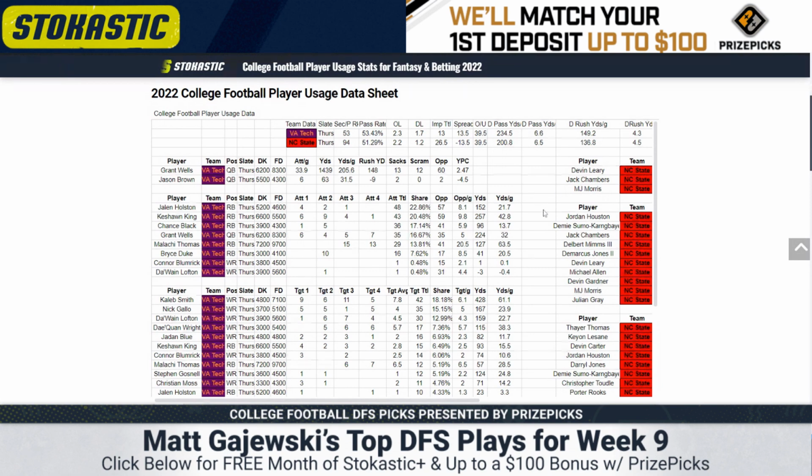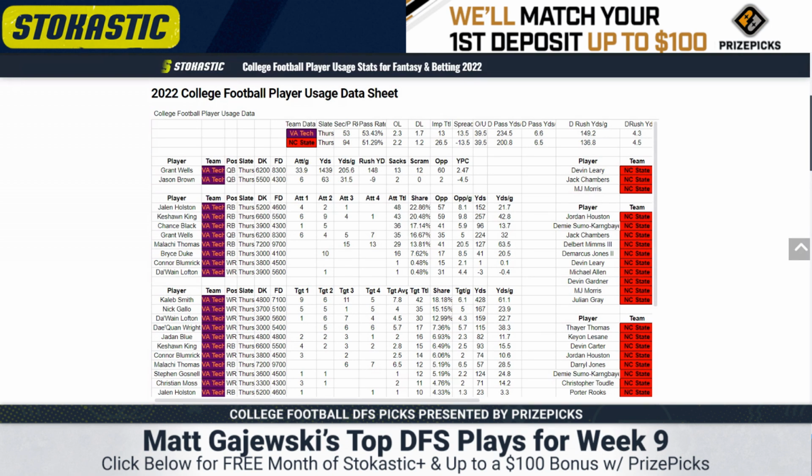So our 3-game slate kicks off with a gnarly ACC matchup. It's Virginia Tech taking on NC State. Should be a real barn burner. The total here is 39.5 points, and the spread is 13.5 in favor of NC State, which is remarkable considering their backup quarterback will be starting this game. Let's start with the Virginia Tech side. 13-point implied team total right away. That's not great, but there are some things to look at here.